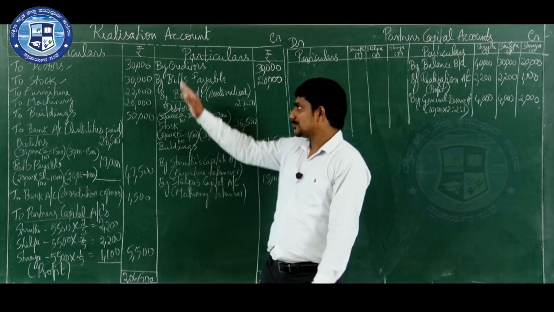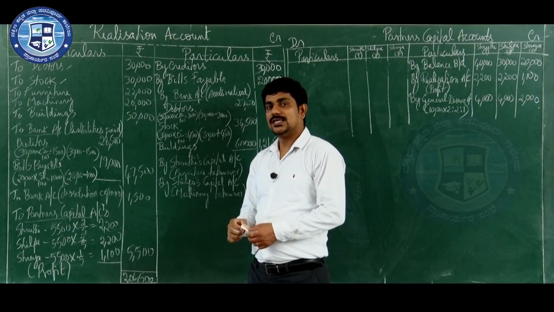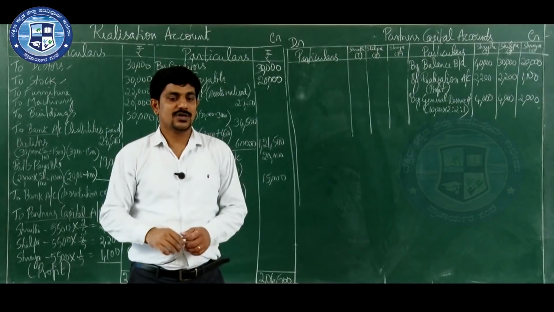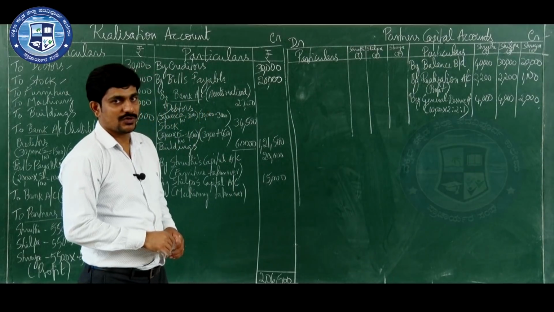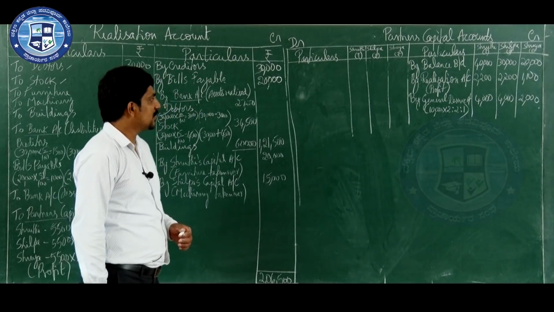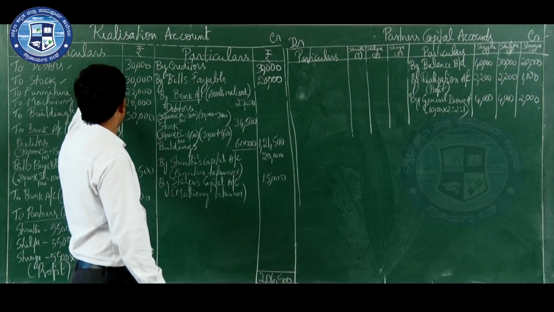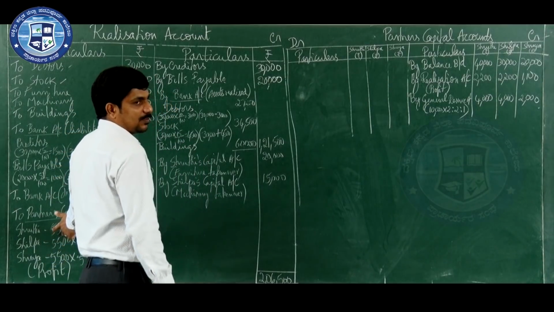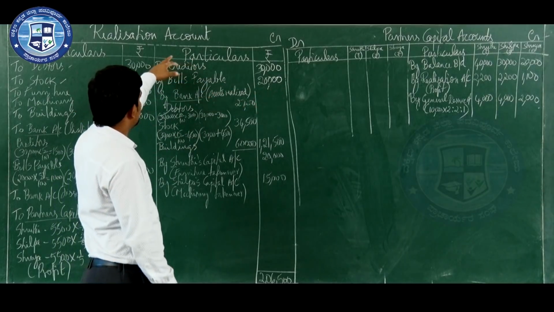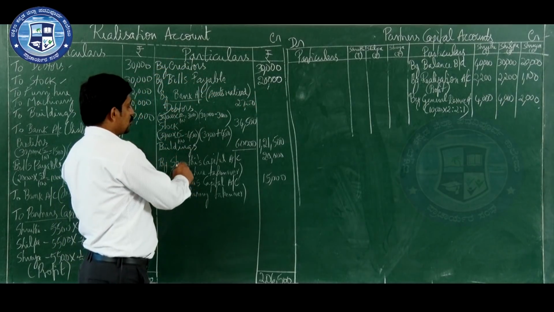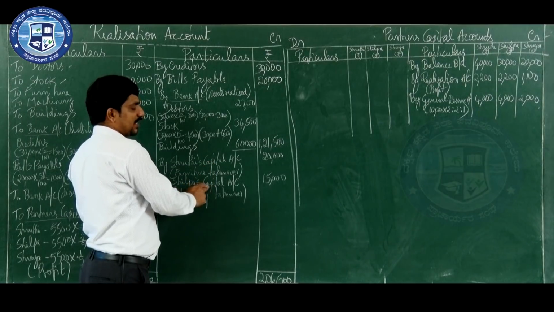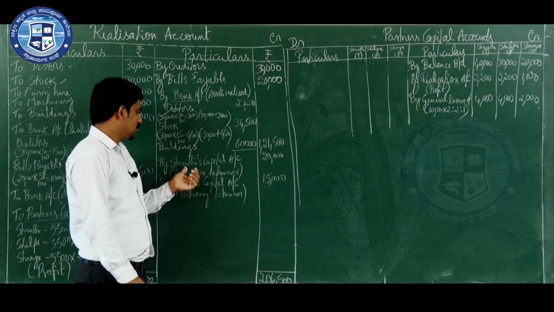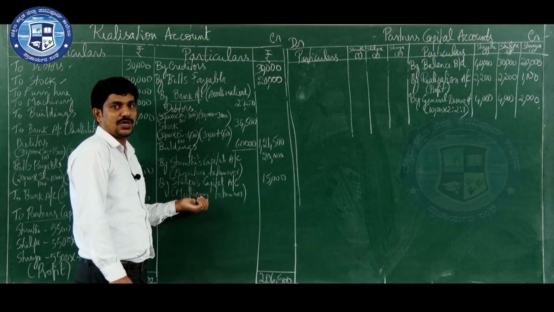After that, you have to go to the realization account and see anywhere a partner's name is written. For assets taken over and for liabilities taken over, you will write the partner's name. So, just check in the problem whether a partner's name is given anywhere. On the debit side, there is no partner's name, only that profit was there, which we have already transferred. On the credit side, is a partner's name written anywhere? Yes. Shruti's capital account and Shilpa's capital account. For what have you recorded the partner's name? For assets taken over. Shruti has taken over furniture and Shilpa has taken over machinery.